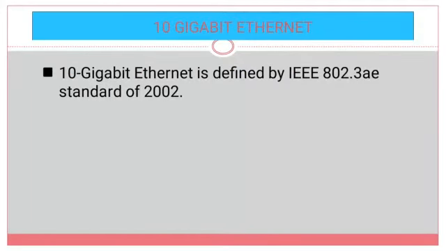10 gigabit Ethernet is the fourth Ethernet technology of the family of Ethernets, because we have four different Ethernet technologies. First one is standard, second one is fast Ethernet, third one is gigabit Ethernet, and the final Ethernet technology is 10 gigabit Ethernet. It is defined by IEEE by giving a standard of 802.3 AE. So 802.3 AE is the standard given to 10 gigabit Ethernet. Just we need to recollect what the standards given to standard Ethernet, fast Ethernet, and this.